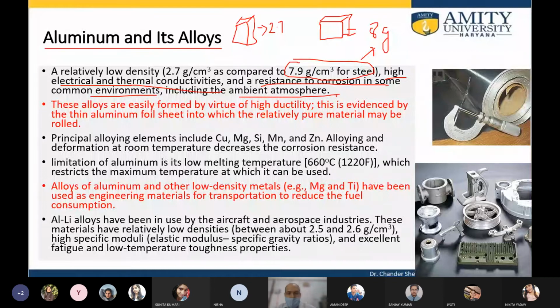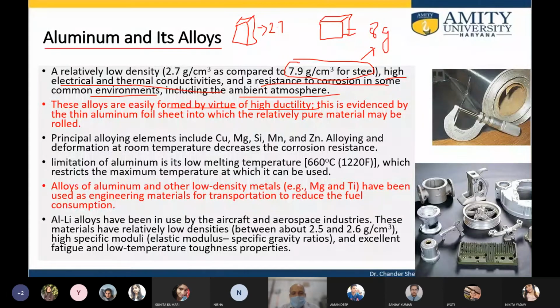Basically, what happens? Aluminium forms a very thin layer of alumina, Al2O3, and the propagation of oxygen into the inner bulk is prevented, and therefore there's oxidation resistance, which is corrosion resistance. So aluminum doesn't corrode, and having high electrical thermal conductivity, it is preferred in many applications over steel. So these alloys are easily formed by virtue of their high ductility because they are soft in the pure state.